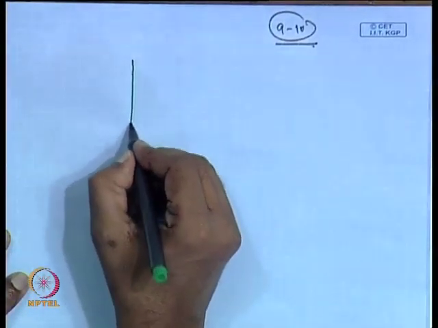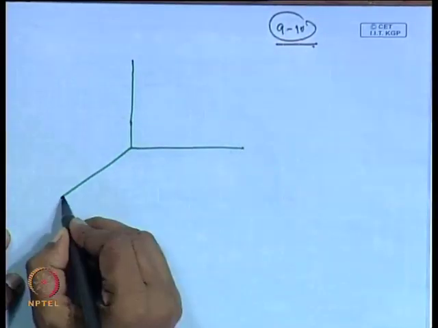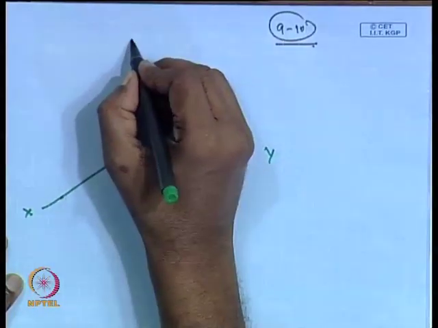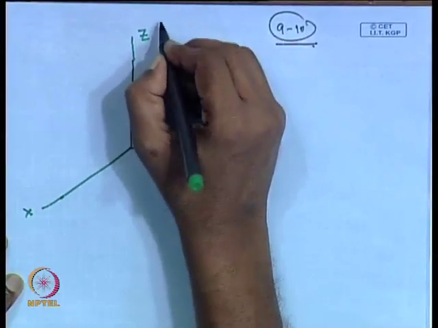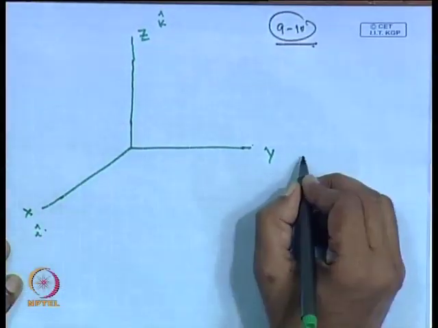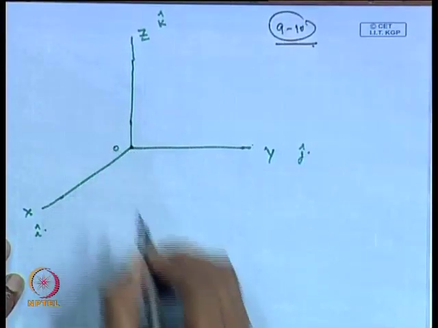Okay, now we take an inertial reference frame indicated by x, y and z. Unit vectors in these directions are k cap, i cap and j cap. This is the origin here.